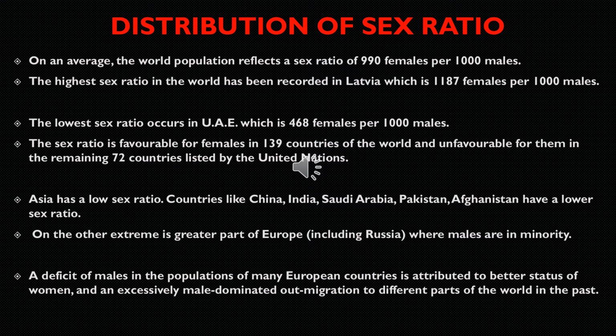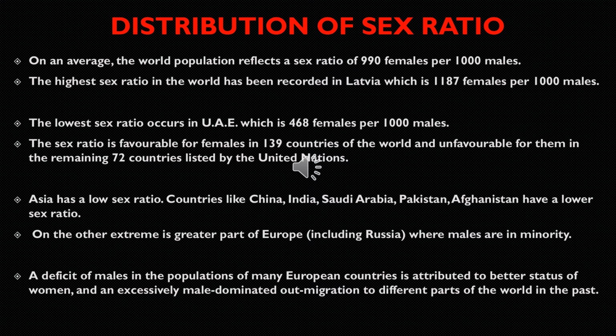Now let us come to the distribution of sex ratio. On an average, the world population reflects a sex ratio of 990 females per 1000 males. The highest sex ratio is recorded in Latvia, which is 1187 females per 1000 males. The lowest sex ratio is recorded in United Arab Emirates, 468 females per 1000 males. The sex ratio is favorable for females in 139 countries and unfavorable in 72 countries listed by United Nations.